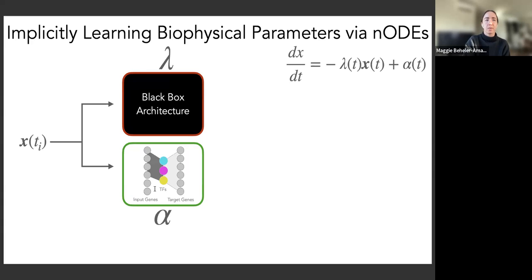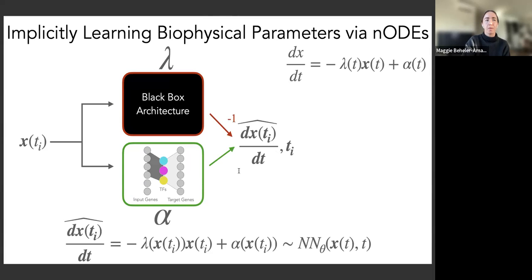And the weights of the entire network are constrained to be strictly positive by the ReLU activation function, and that way we can interpret the weights of the learned model as our biophysical parameter estimates. So we can combine the outputs of these two neural networks to estimate the RNA velocity at a specific time point.